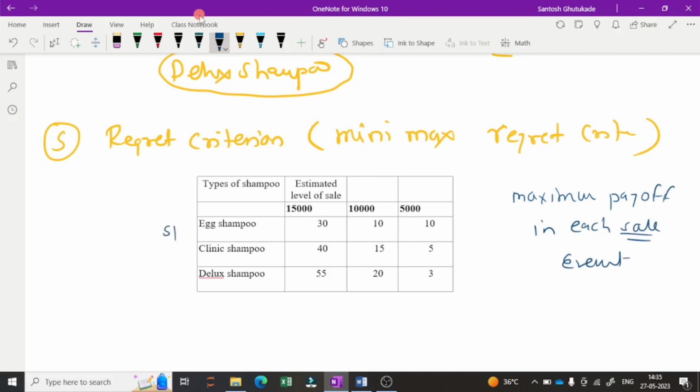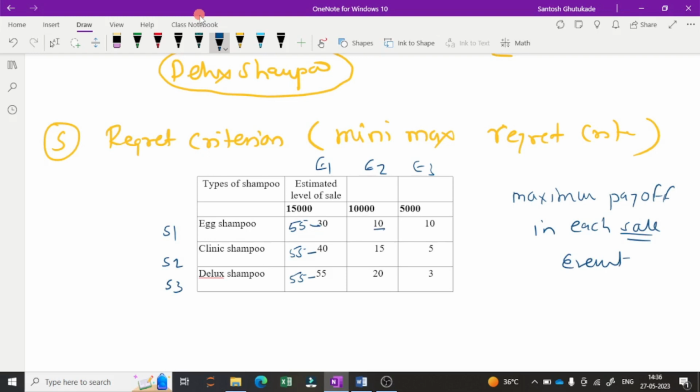These are the strategies S1, S2, S3, and these are the events E1, E2, E3. So we have to select the maximum payoff for each event. Here in 30, 40 and 55, the maximum value is 55. So we subtract all the values from 55: 55 minus 30, 55 minus 40, and 55 minus 55. So this is for this cell.